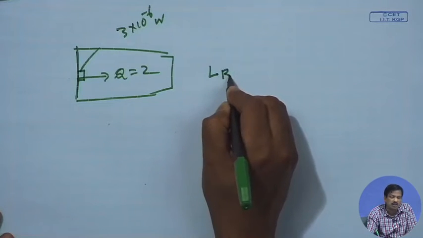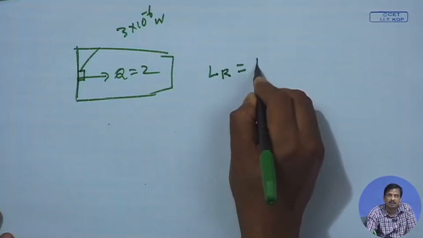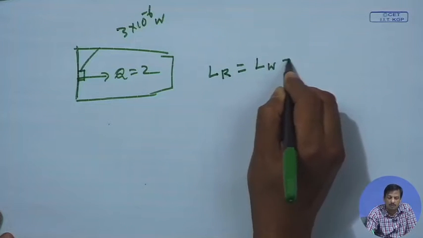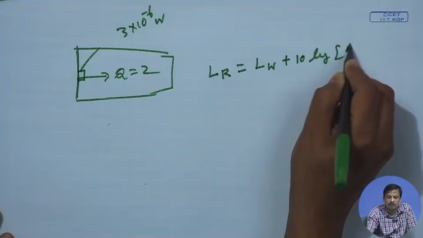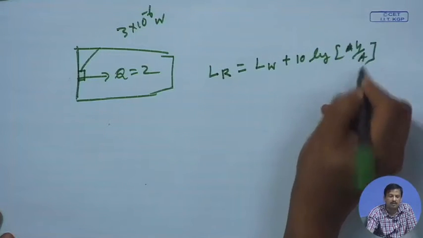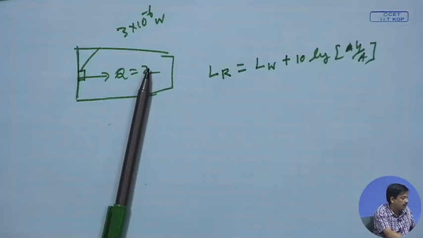Once I know Q, then what is LR? Reverberation sound level is nothing but the source plus 10 log 4 by A. You know that formula? What is the formula? Reverberation sound level at any point in that room, I can open that lecture number 2 and show you the formula.